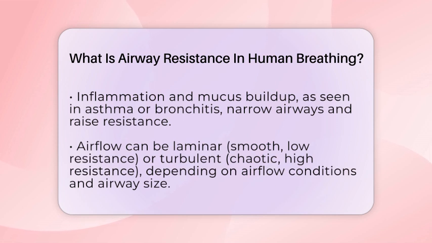The type of airflow matters too. When air moves smoothly in a straight line, called laminar flow, resistance is low. But near airway branches or when airflow is chaotic, called turbulent flow, resistance jumps up. During breathing, airflow is usually laminar in the smaller airways but can become turbulent near larger branches.